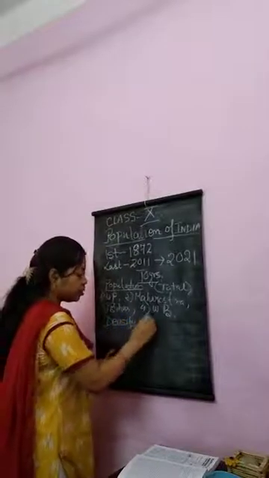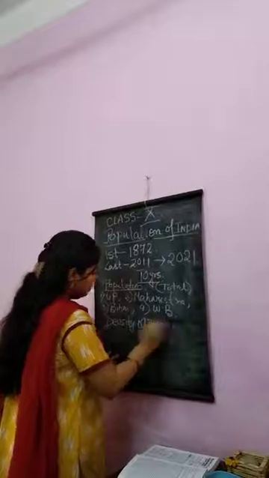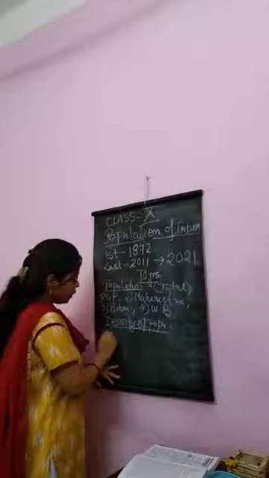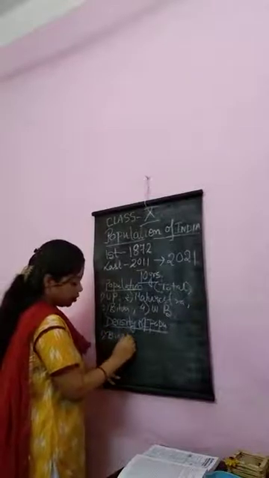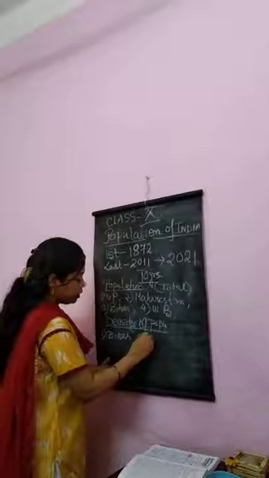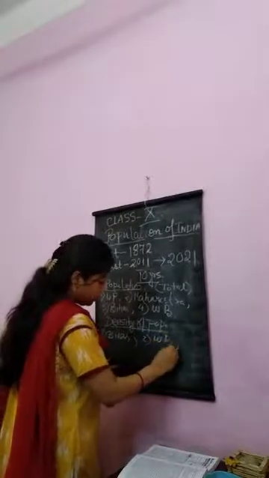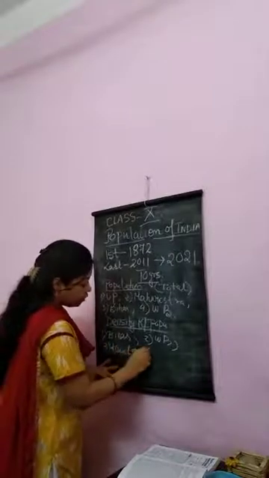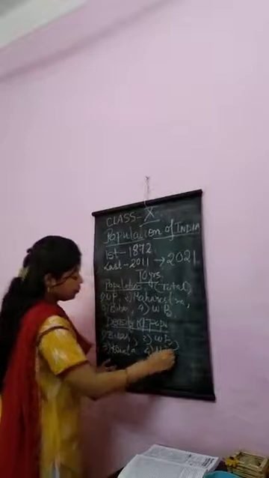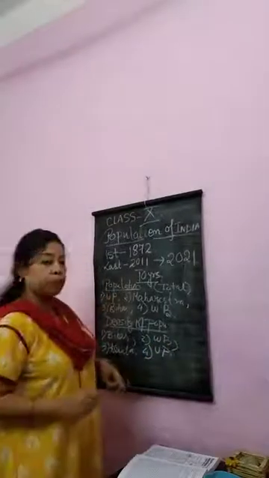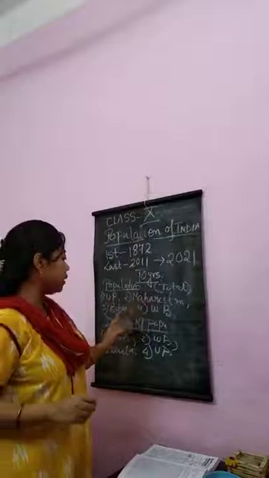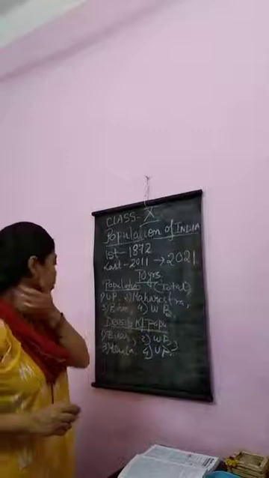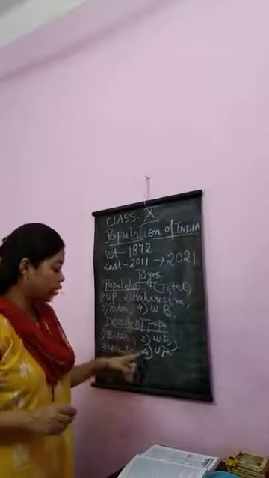What is density of population? According to density of population, the first is Bihar. The most densely populated state is Bihar. Next is West Bengal. Next is Kerala. And fourth is UP. So according to total population: UP, Maharashtra, Bihar, West Bengal. According to density of population: Bihar, West Bengal, Kerala and UP.